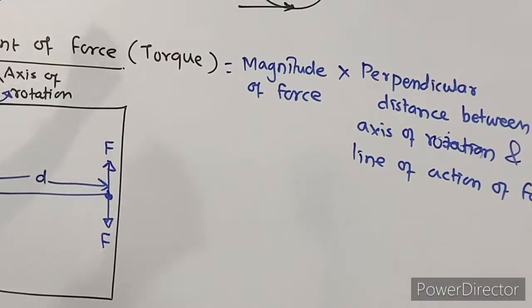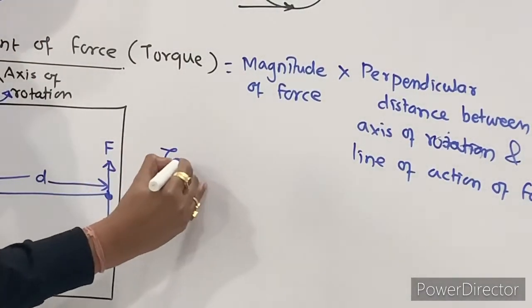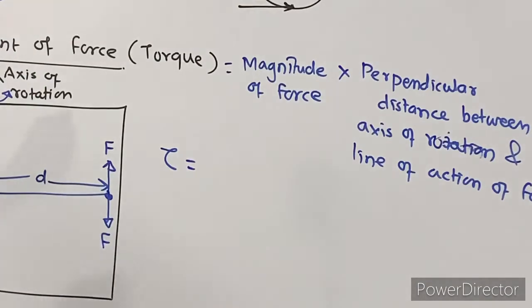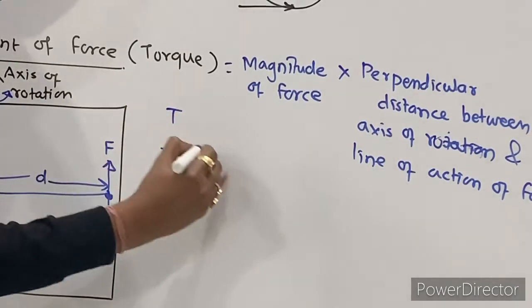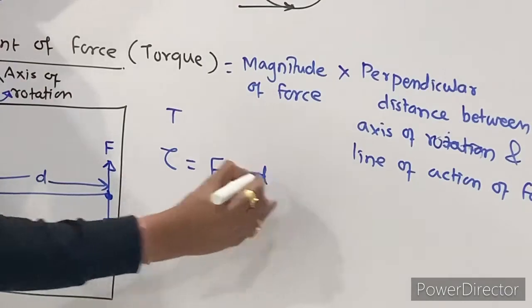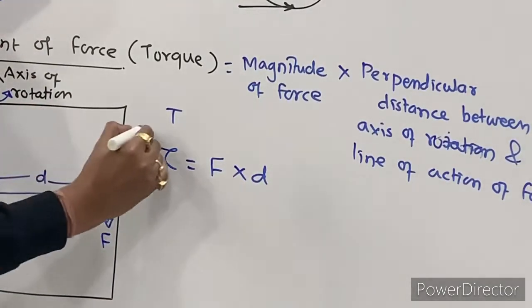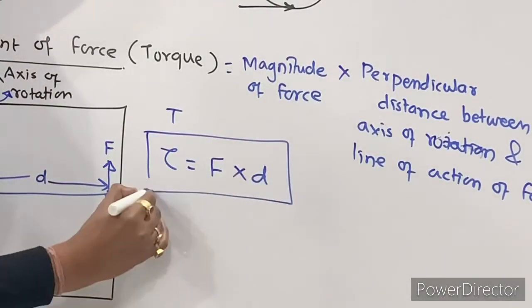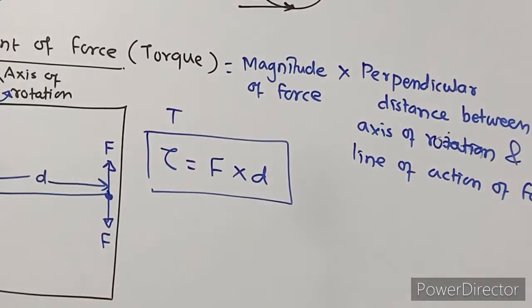So I can say moment of force is denoted by this sign. This sign is called tau. Or simply you can write T also. The T is also called torque. So tau is equal to the magnitude of force F into the perpendicular distance, that is D. So moment of force depends on two factors. One is the magnitude of force and second is the perpendicular distance.